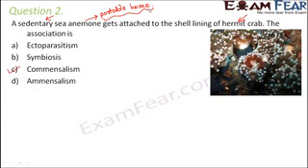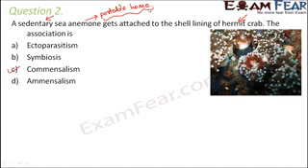Now, from the hermit crab's perspective, it may get some protection due to the stinging cells of the sea anemone, but we are not very sure what kind of benefit the hermit crab would get. But yes, we can say that it might get some benefit due to the stinging cells of the sea anemone.